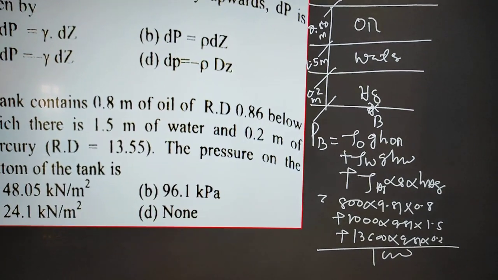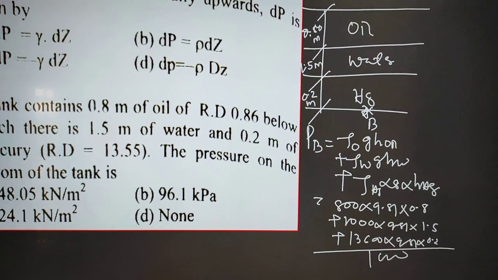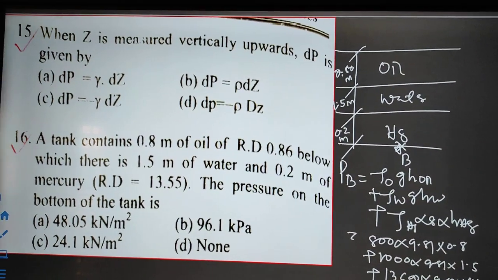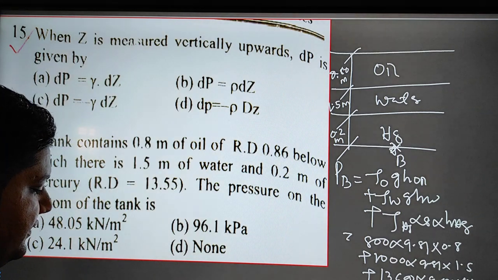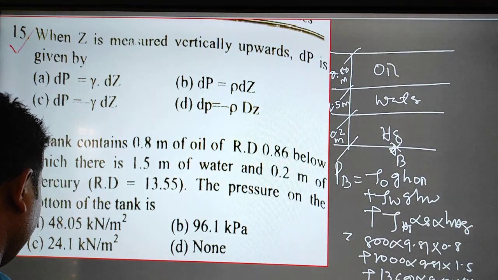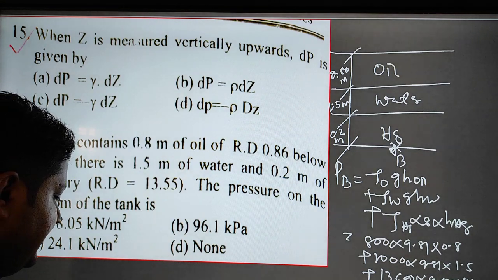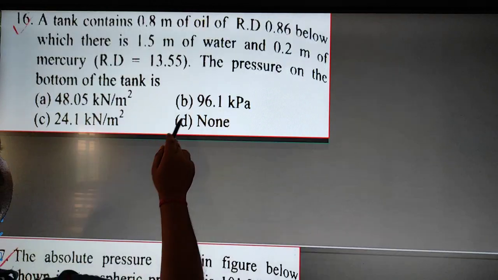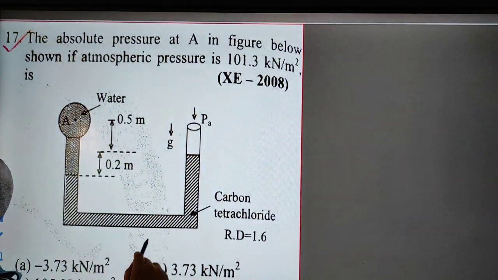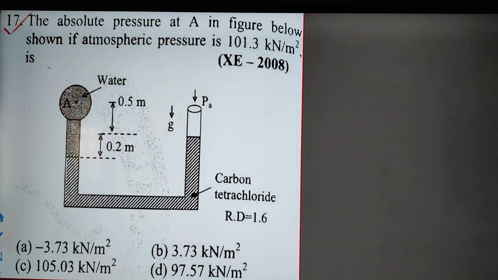Just find this answer using this formula. Now try to solve the 17th question.